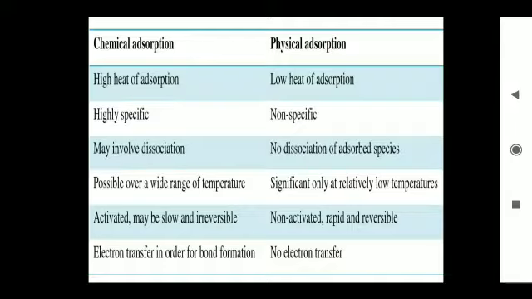In chemical absorption, electron transfer occurs for bond formation. In physical absorption, no electron transfer occurs. Example of physical absorption process: absorption of gases on charcoal. Example for chemical absorption is absorption of oxygen on silver or gold.